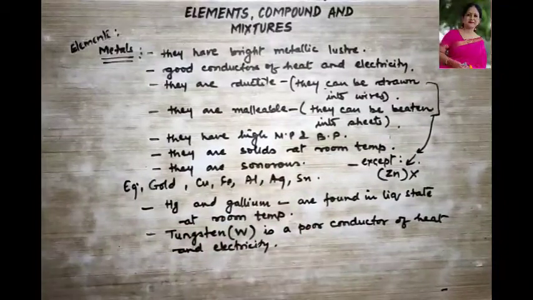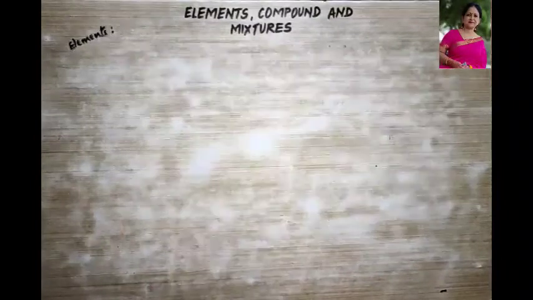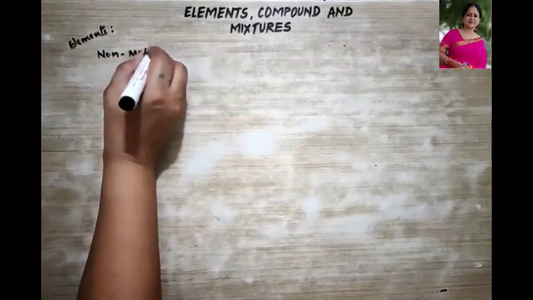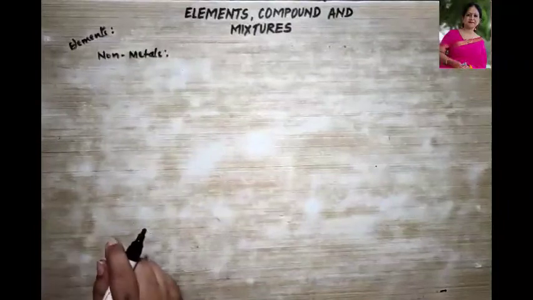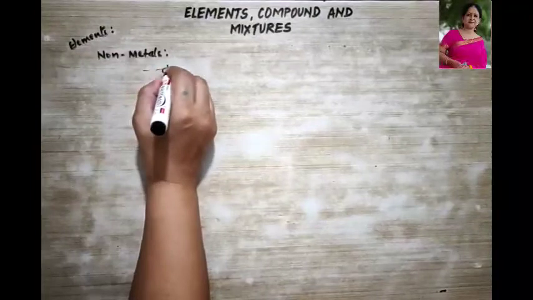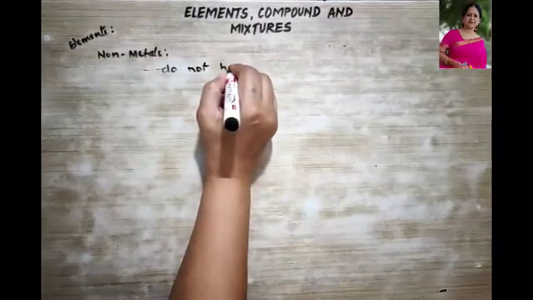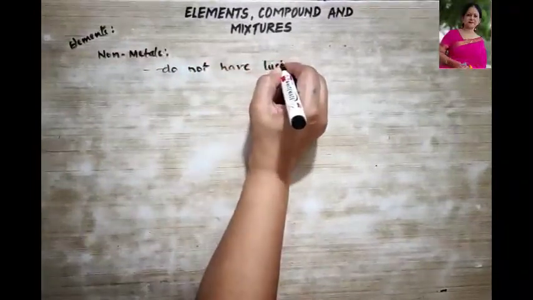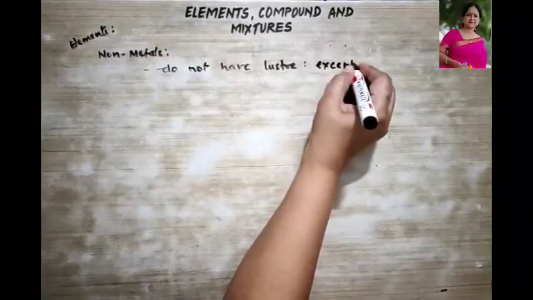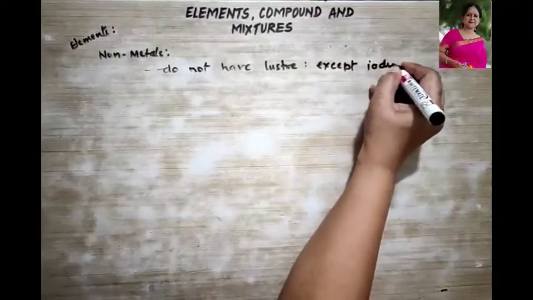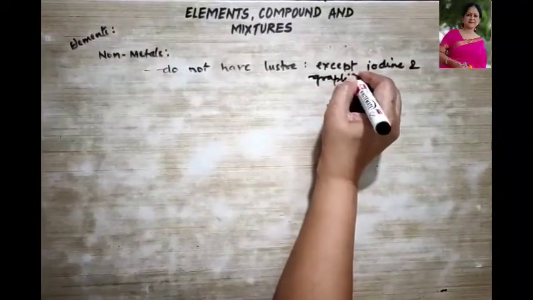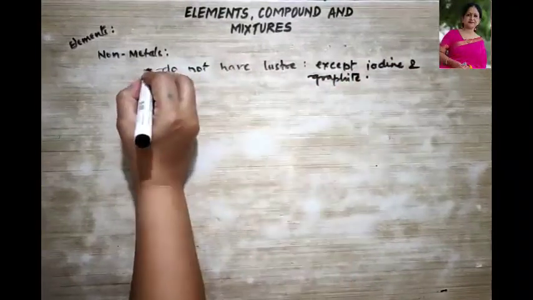Now let us talk about non-metals. Okay, so what do we know about non-metals? They do not have luster, right? Non-metals do not have luster, but there is an exception. Like iodine and graphite, they show luster. That means they have a shiny surface.